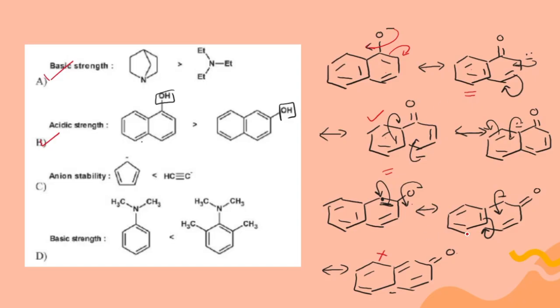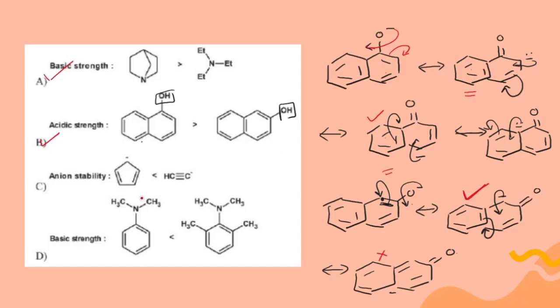But for the 2-naphthol molecule, there is only one resonating structure which is retaining the aromaticity. This is the only difference. You don't have to write all these resonating structures in the exam, but you have to remember that 1-naphthol is more acidic than 2-naphthol due to the resonating structures.